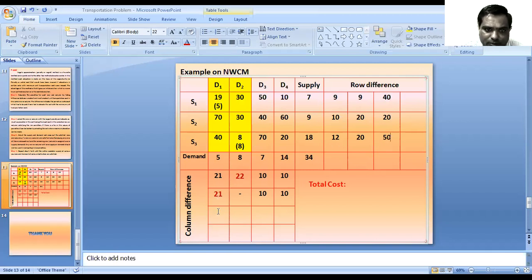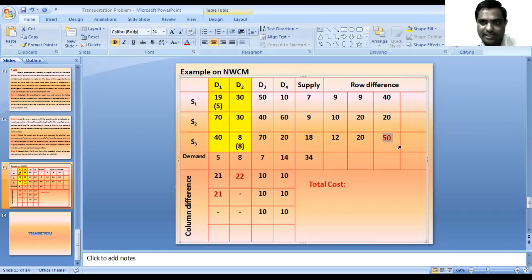Then for the columns, the demand of D1 is fulfilled and the demand of D2 is also fulfilled. Take the difference between the lowest, 40, and the next lowest, 50, that is 10 units. For the D4 column, the lowest is 10 and the next lowest is 20, so the difference is again 10. Out of all these differences, 40, 20, 50, 10, 10, 50 is the major difference. It comes in the S3 row.